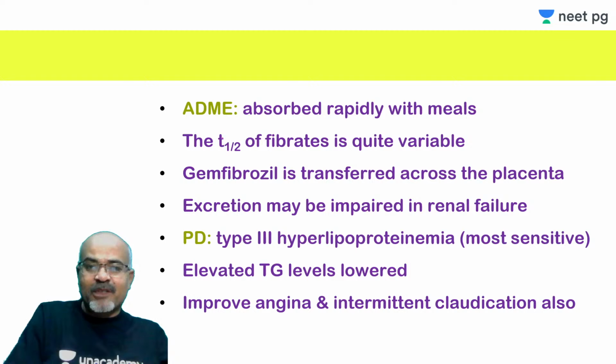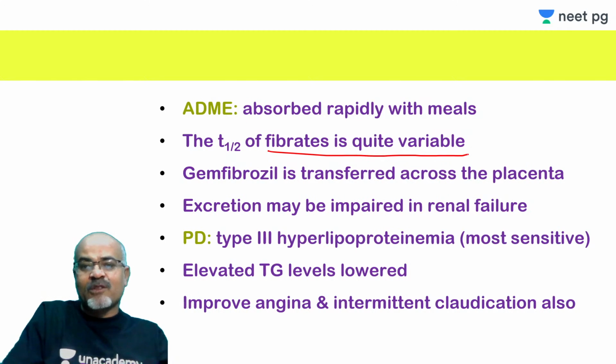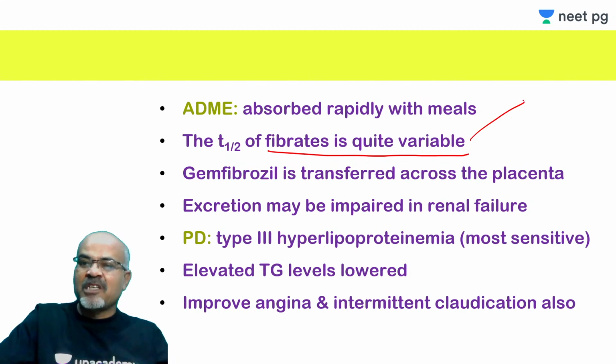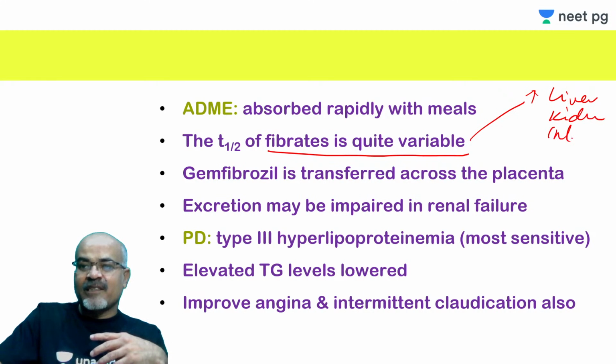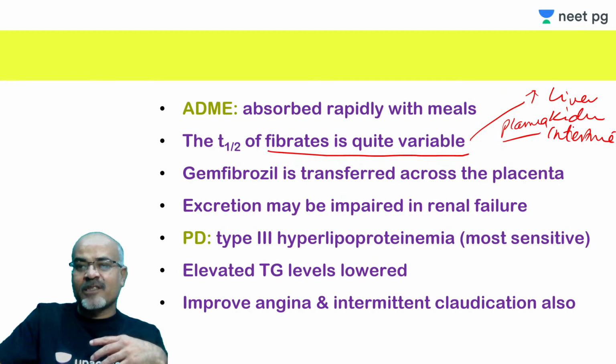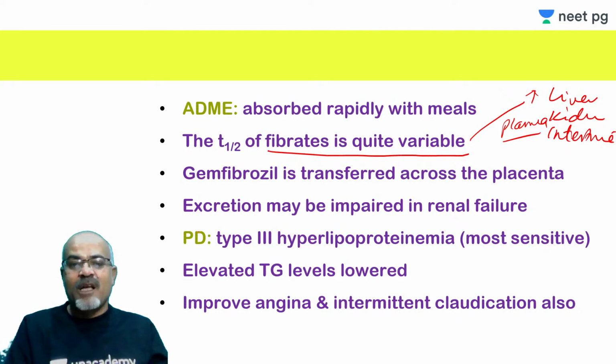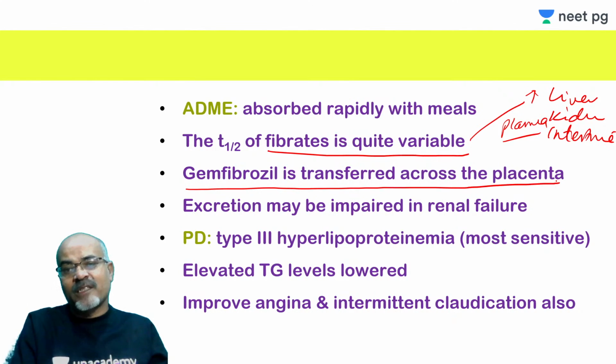After absorption, these drugs are distributed all over the body, and very high concentrations are achieved in the liver, kidney and intestine, higher than the plasma concentration. So they are accumulated or concentrated in these tissues. Gemfibrozil can cross the placenta, so these drugs are usually avoided in pregnancy.